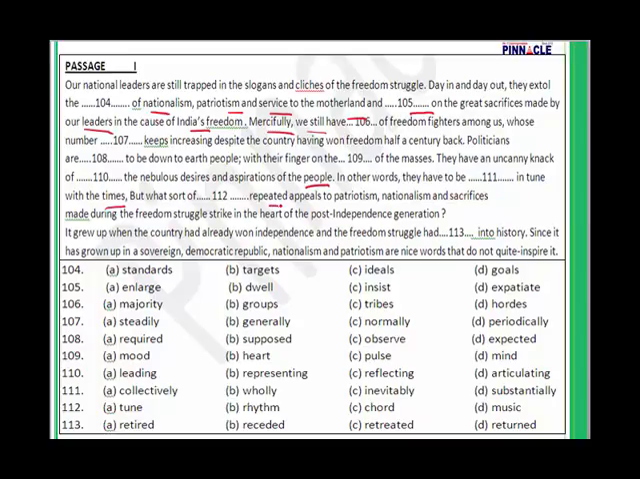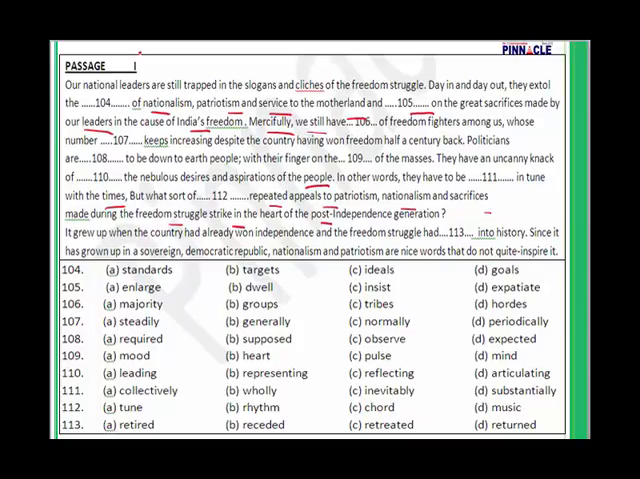In other words, they have to be dash in tune with the times. But what sort of dash repeated appeals to patriotism, nationalism and sacrifices made during the freedom struggle strike in the heart of the post-independence generation? It grew up when the country had already won independence and the freedom struggle had dashed into history. Since it has grown up in a sovereign democratic republic, nationalism and patriotism are nice words that do not quite